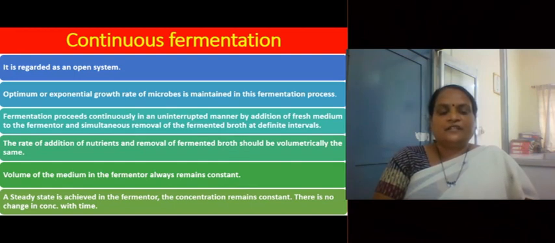What do we mean by steady state? Steady state is the state where the concentration of medium components remains constant and there is no change in concentration with time. The cell number is also kept constant. The cell number remains constant as well as the concentration of chemicals in the medium remains constant. This state is called as steady state.